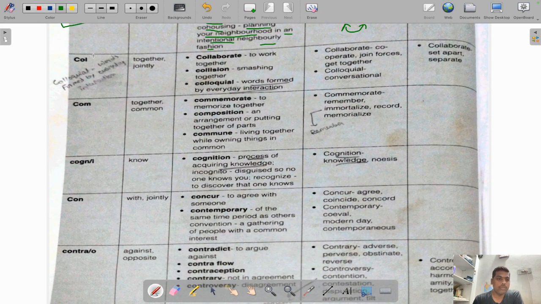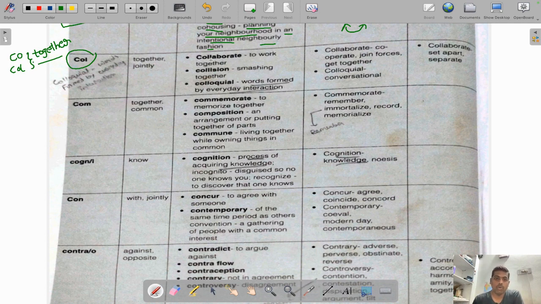Let us see the next root word, guys. The next root word is col. Col also means the same. So you can remember it in such a way that co or col, these two root words mean together. Always try to remember the root words and their meanings, so that you can easily understand the synonyms for a given word in the exam. So let us see some meanings, guys.